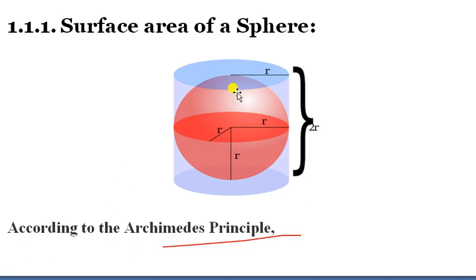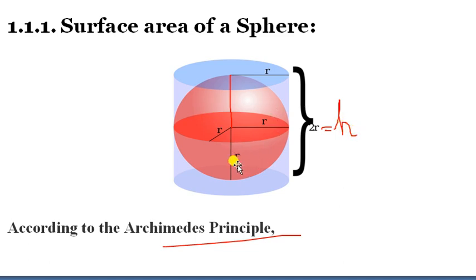See here, this sphere is completely fitted in this cylinder, and we know this, from here to here, the total height. This is the height of a cylinder, and height is denoted by h for a cylinder, we know.